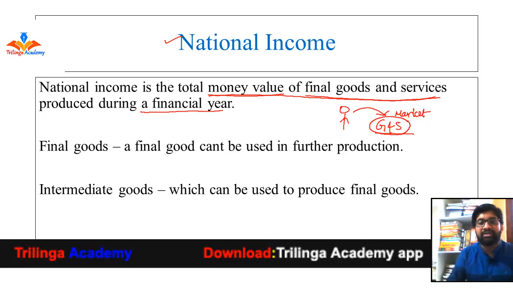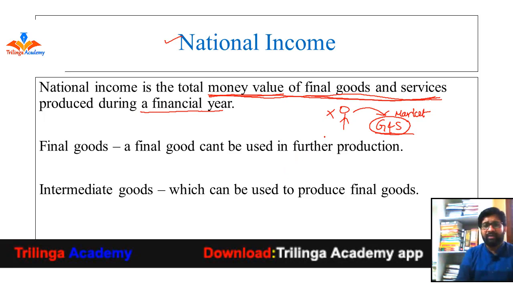So in order to calculate national income, indirectly we are calculating the money value of goods and services which are produced during a particular financial year, because it is very difficult to calculate the income of all the citizens of a country. Instead, it is better to calculate the volume of goods and services produced during a particular financial year. If you know the money value of those goods and services, that is nothing but the income spent by all the people in that country to purchase these goods and services. That is one of the reasons why we calculate the money value of goods and services in order to calculate the income of all the citizens of a country.